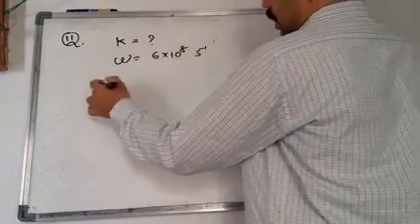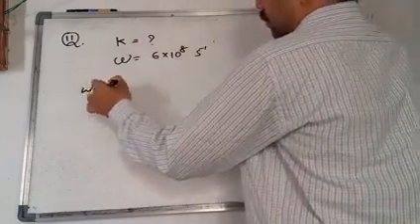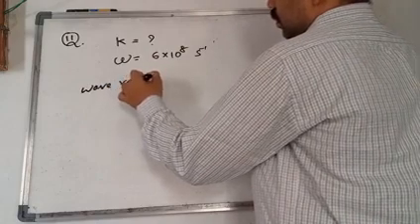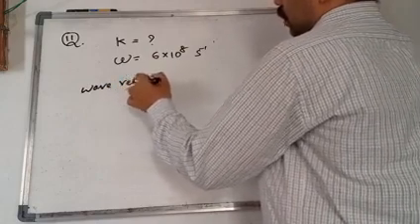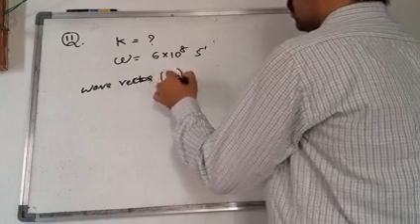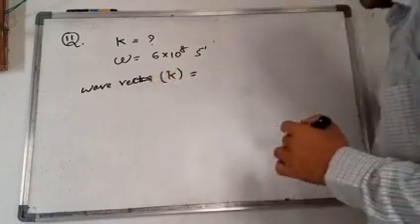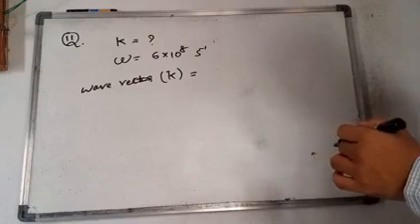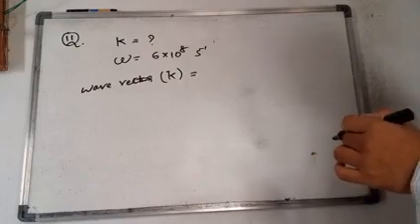The wave vector k is equal to omega by c.